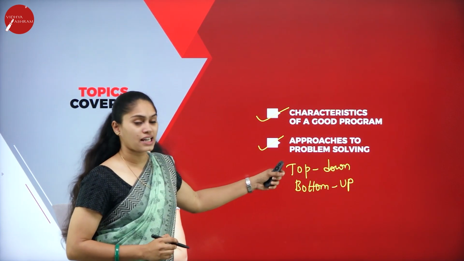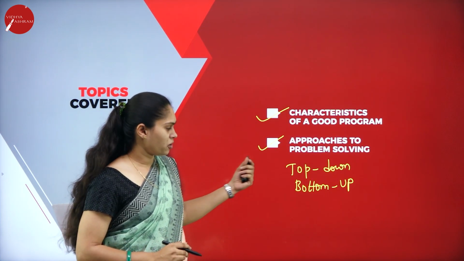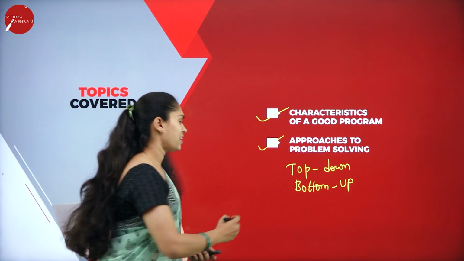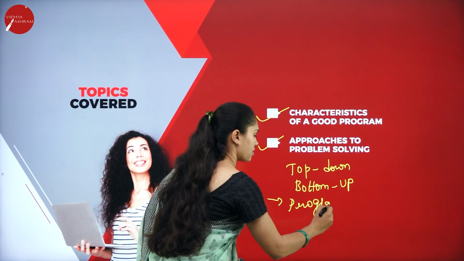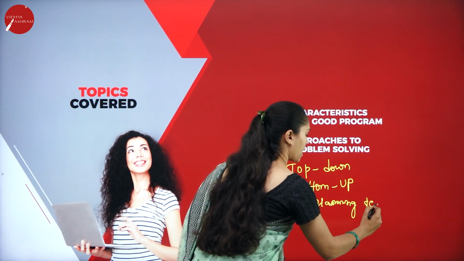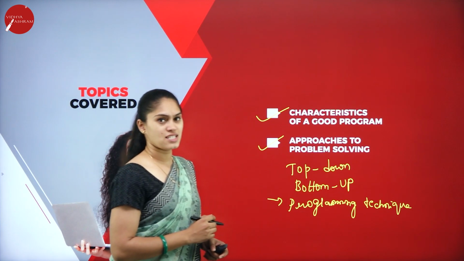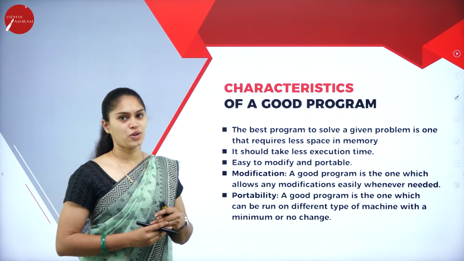Okay, so this is regarding the approaches we have in order to solve a problem, that is the top-down approach or the bottom-up approach. Along with this, we are going to learn about programming techniques: how we are going to write a program and what techniques can be followed. That I am going to discuss in today's session. So now let's have a look at the characteristics of a good program.